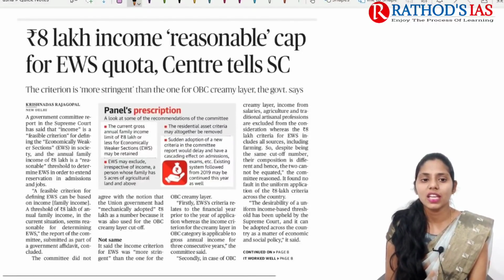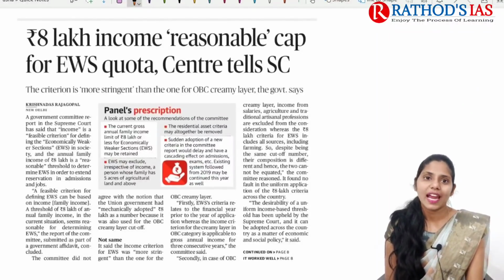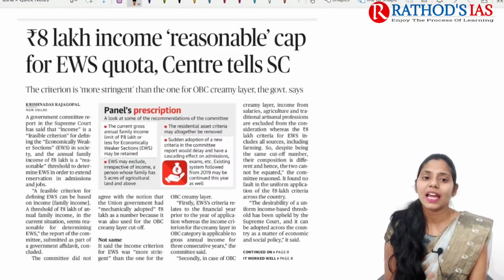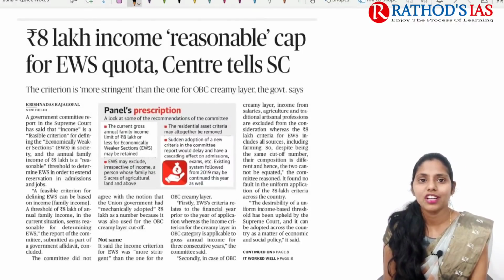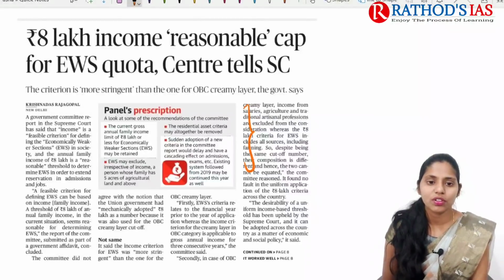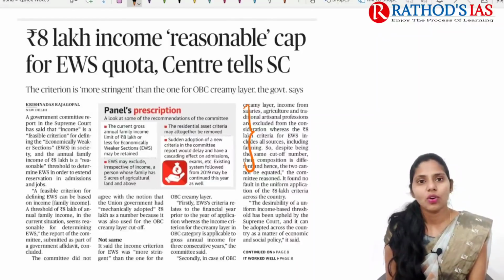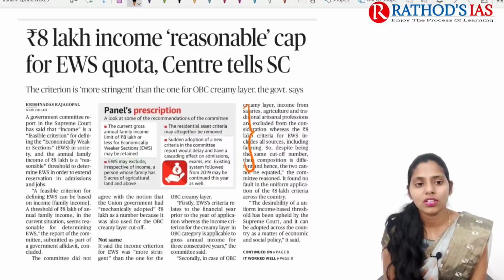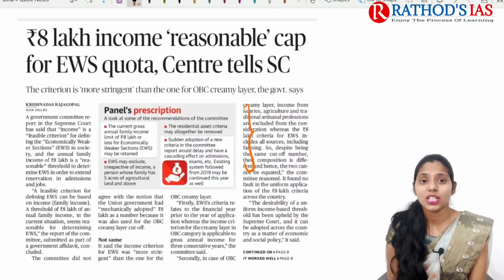It is regarding the EWS, economically weaker sections quota. The title says: rupees 8 lakh income a reasonable cap for the EWS quota, Centre tells Supreme Court. If you see this infographic, the committee which was established to look after the 8 lakh income cap for the EWS quota came up with a report.